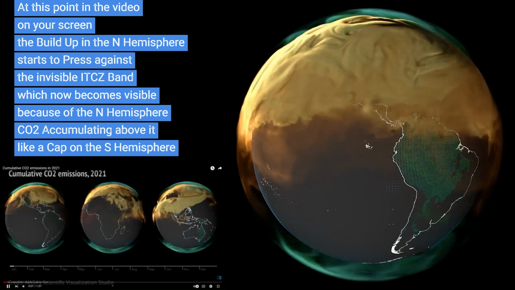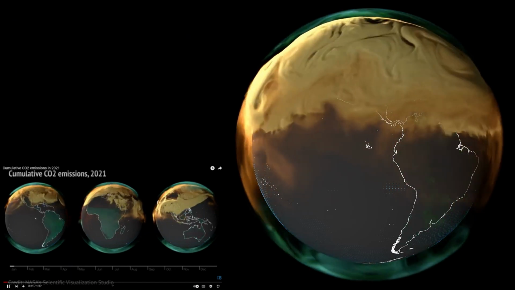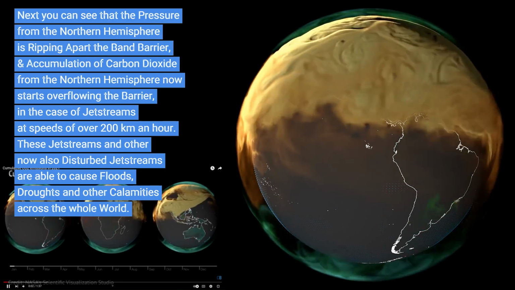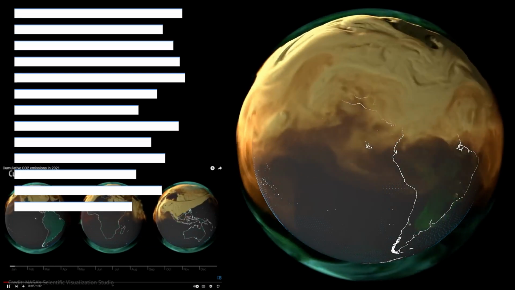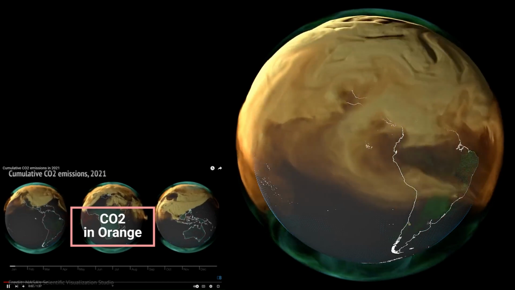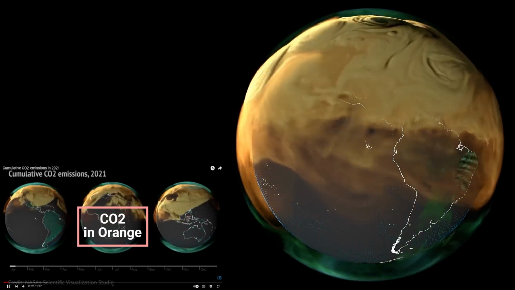Next you can see that the pressure from the northern hemisphere is ripping apart the band barrier, and accumulation of carbon dioxide from the northern hemisphere starts overflowing the barrier, in the case of jet streams at speeds of over 200 km an hour. These jet streams and other now also disturbed jet streams are able to cause floods, droughts and other calamities across the whole world.